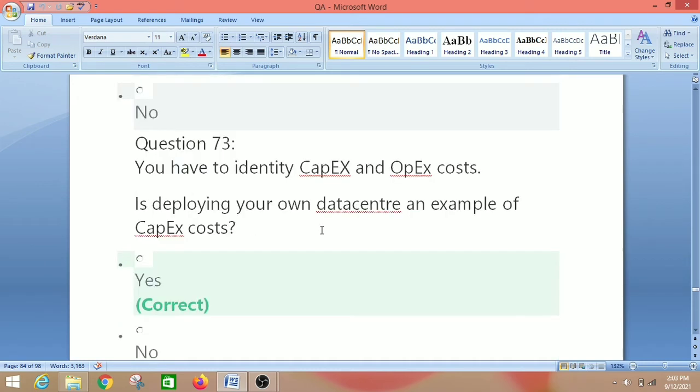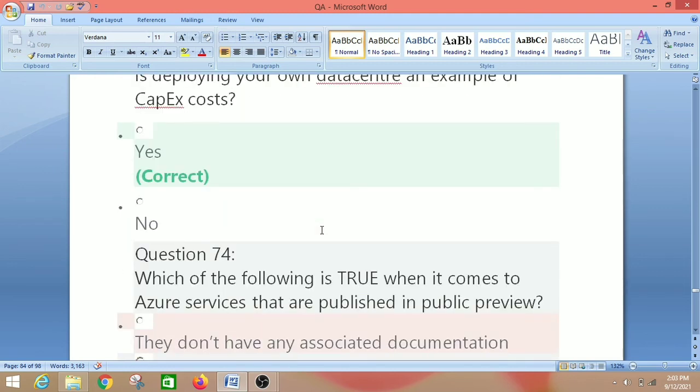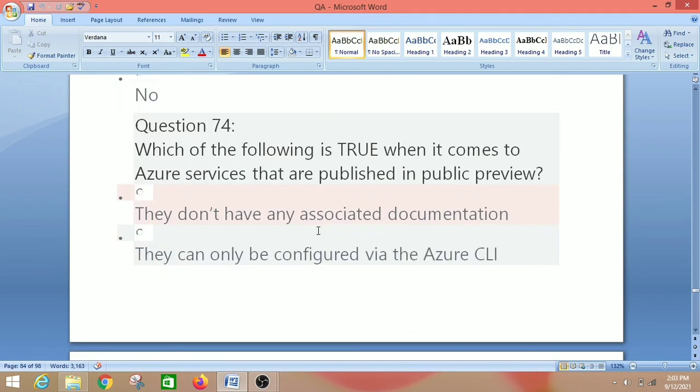You have to identify capex and opex cost. Is deploying your own data center an example of capex cost? The right answer is yes, because you need to buy server, storage, network and other infrastructure upfront. Hence this comes under capital expenditure. So let's move on to the next question, that is question number 74.